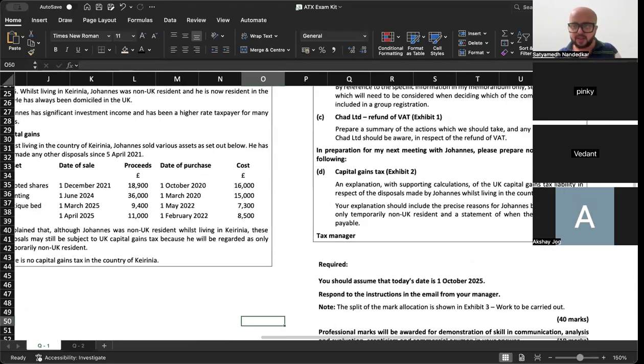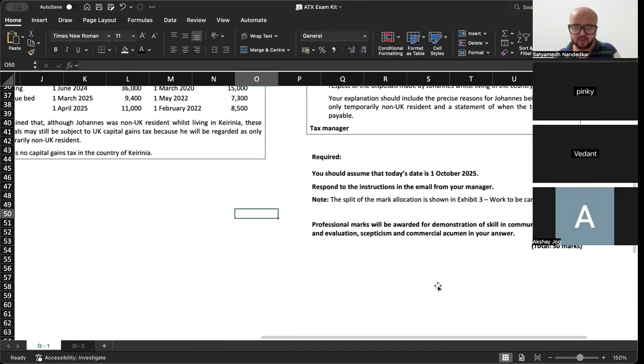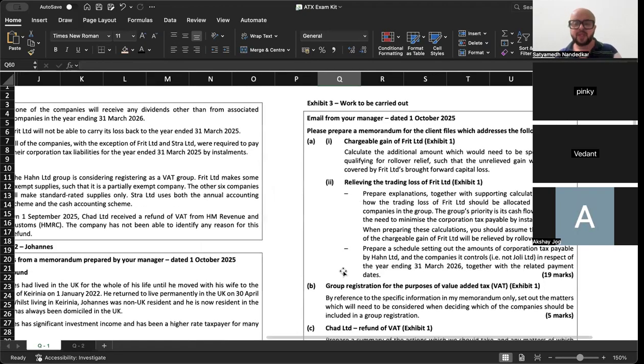Okay. I hope you can see my screen and we are here. You should assume that today's date is 1st of October. Respond to the instructions in the email from your manager. The split of mark allocation is shown in Exhibit 3. Please prepare a memorandum for the client files which addresses the following issues. Chargeable gain of Frit Limited. Calculate the additional amount which would need to be spent on assets qualifying for rollover such that the unrelieved gain would be fully covered by Frit Limited's brought forward capital loss.